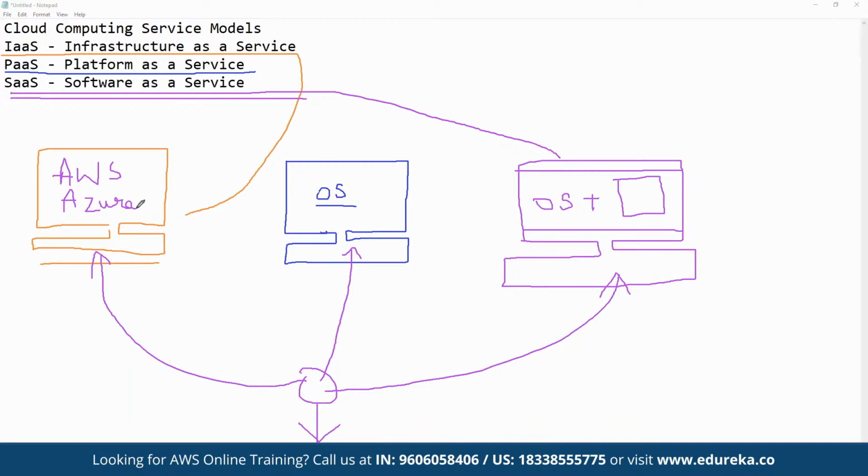And then we have platform as a service. Here we have services like Beanstalk. Beanstalk is basically an automatic deployment service given to us by AWS, through which we can deploy the application without configuring the environment first, mostly preferred by developers all around the globe.